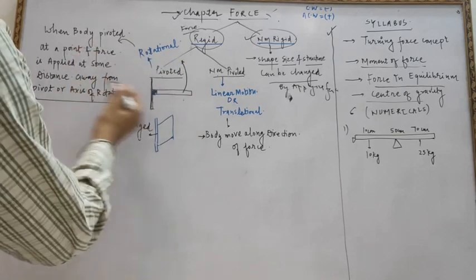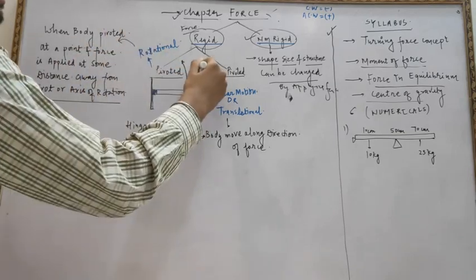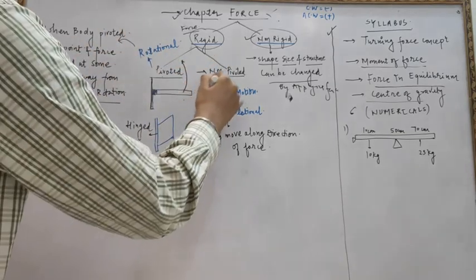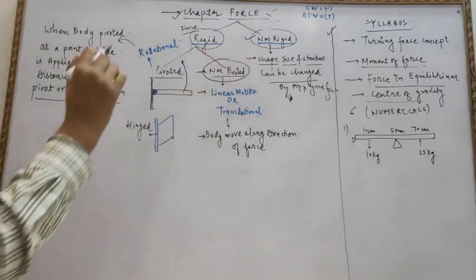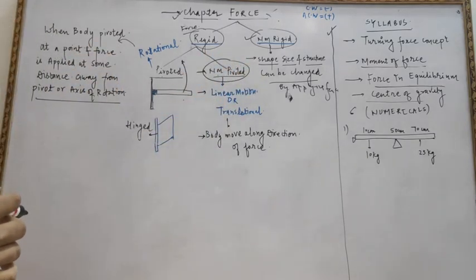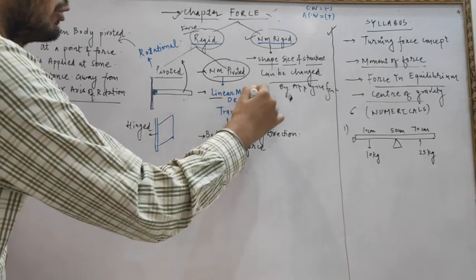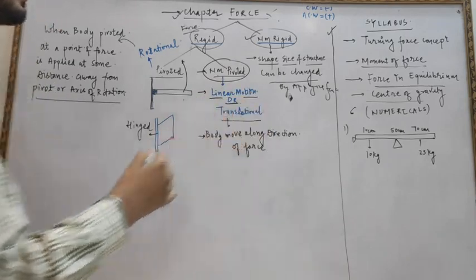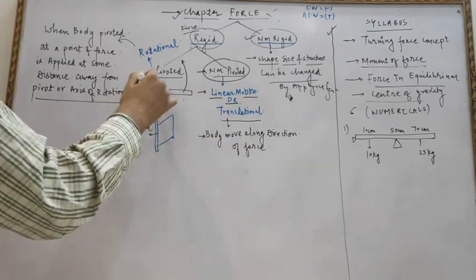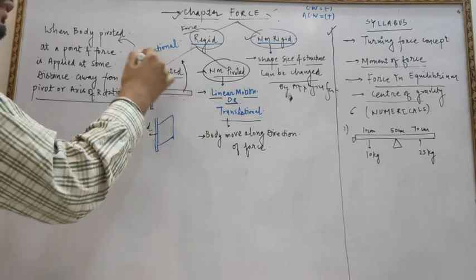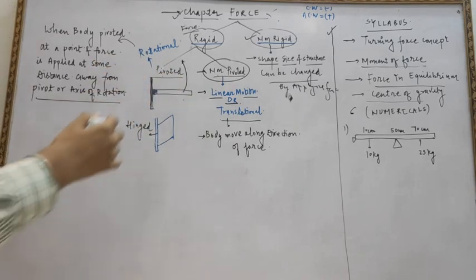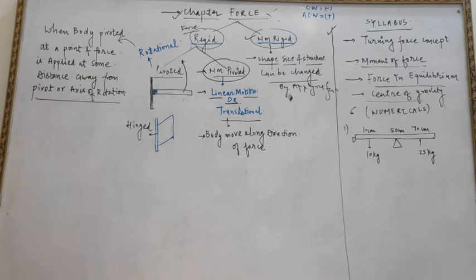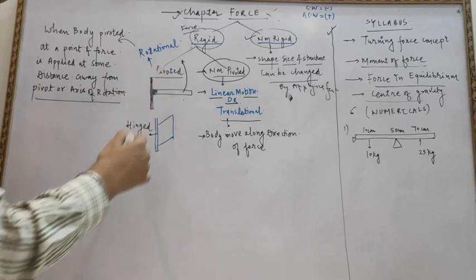For non-pivoted, the body is not fixed to a particular axis of rotation, so only linear motion, or translational motion, is possible. If the body is fixed to a particular point or axis of rotation is maintained, then such a system is known as a pivoted system.